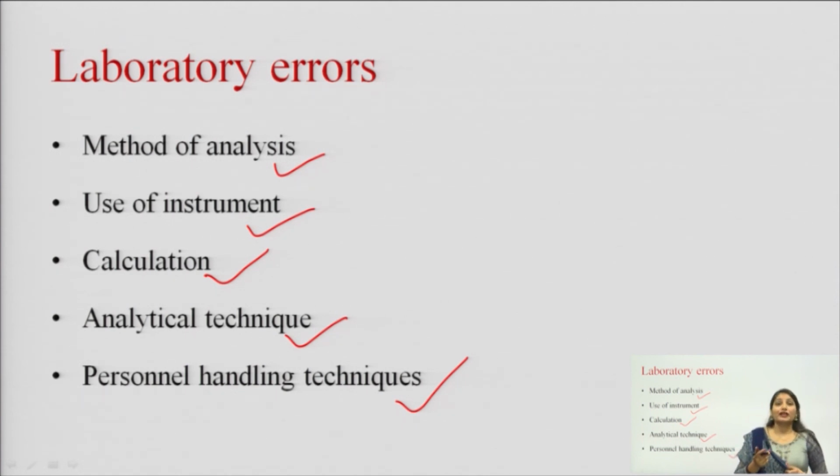Use of instrument: if we are unable to use the instrument properly or efficiently, then there can be errors, and this error will be related to the laboratory. So it is classified into laboratory errors.